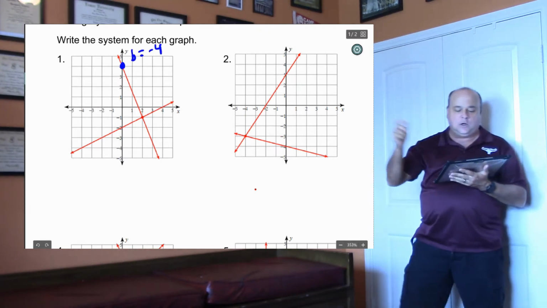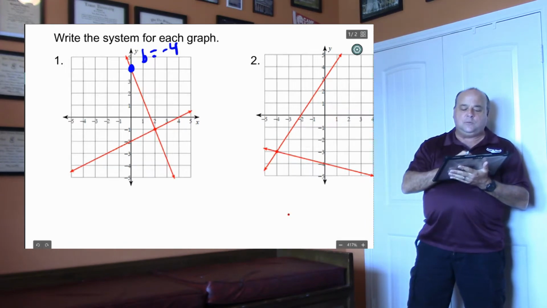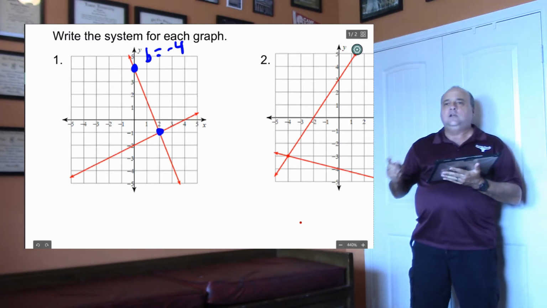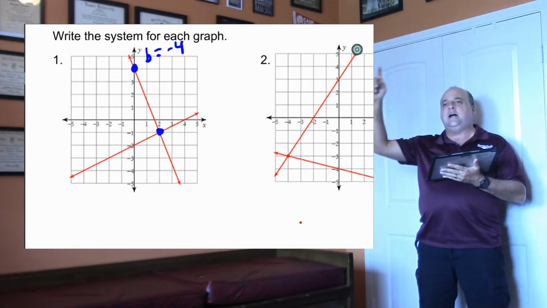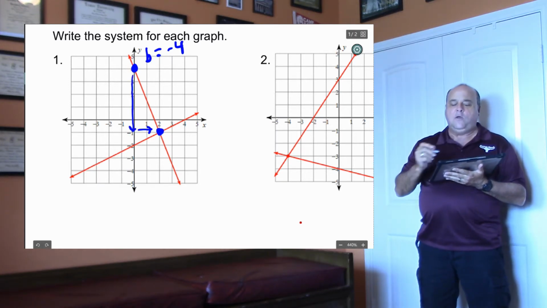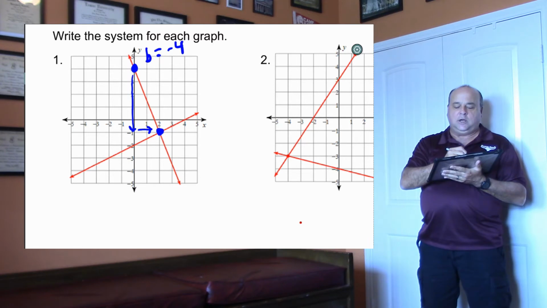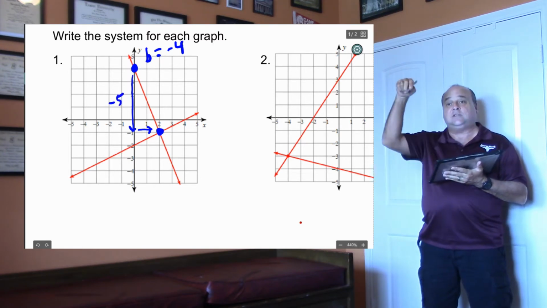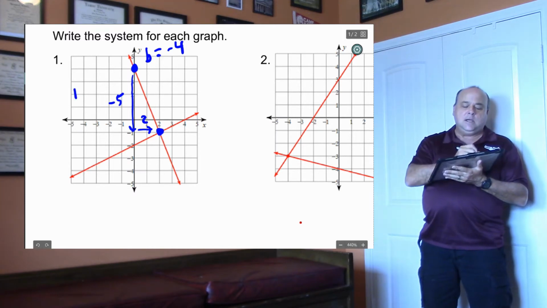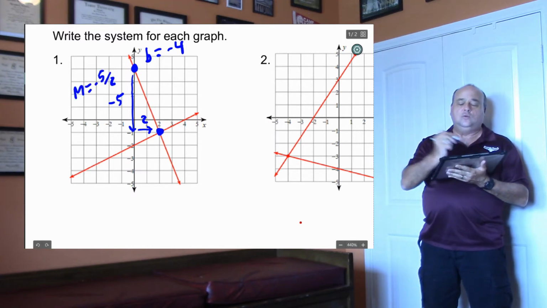Now I've got to get my slope. Go down this line until you cross a grid point. It crosses right here, doesn't it? So how do I get from my left dot to my right dot? I have to go down and over, don't I? I go down 1, 2, 3, 4, 5. That's -5 because I'm going down, and I'm going over 2, aren't I? So my m is going to be -5 over 2, right?